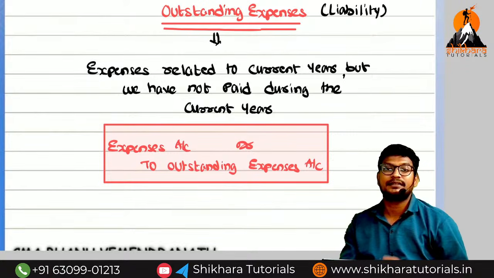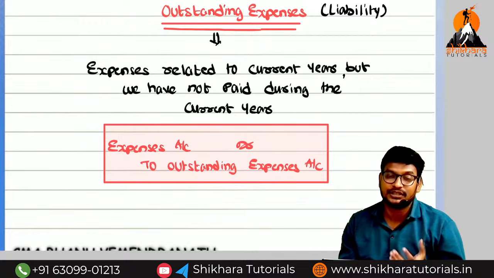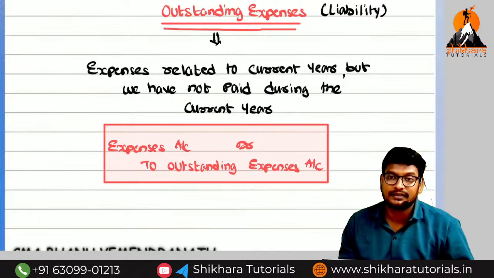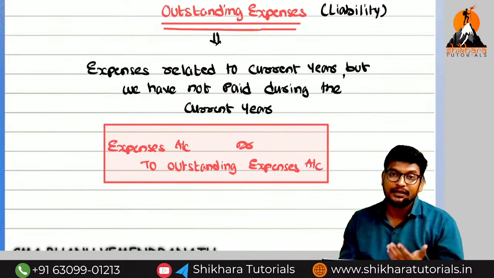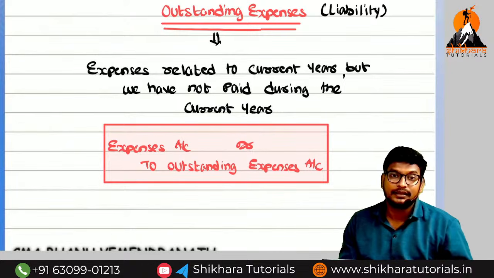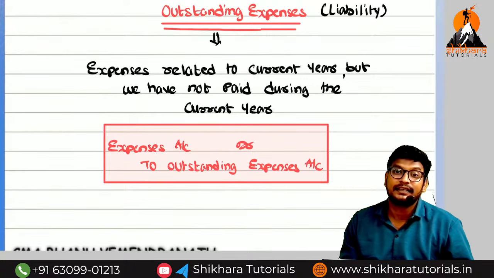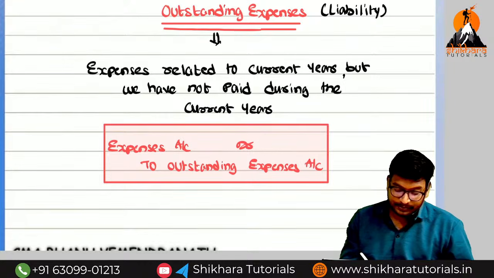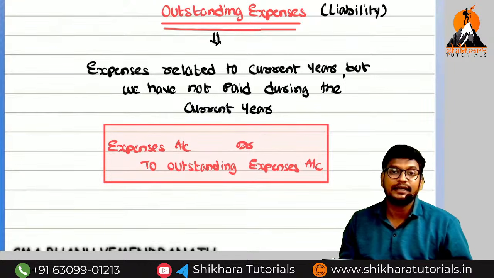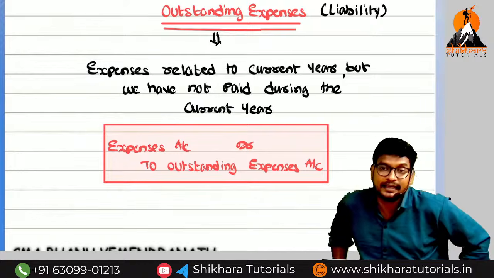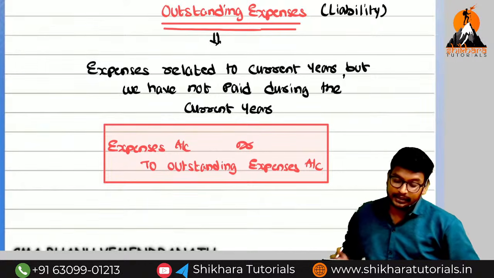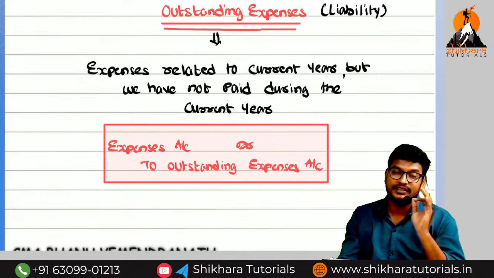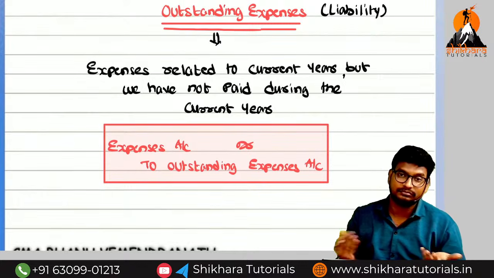So outstanding expenses, they may ask you in the examination as an MCQ. It is a representative personal account. Okay, now we are in a payable situation. We will pay in the future. That means is it a creditor or debtor? Creditor. For that reason, we have debited. You can think like that also. So expenses account debited to outstanding expenses account. It is an entry. Here also, if you follow the modern approach, it will be very simple. If it is a debit balance, increases means debit, decreases means credit.